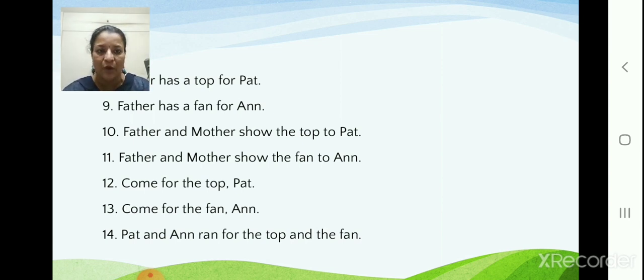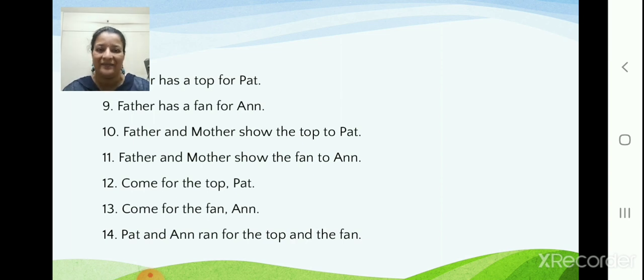Come for the top, Pat. So Father is calling Pat to come here. Come for the top, Pat. Father is calling Ann also. Come for the fan, Ann. Pat and Ann ran for the top and the fan. So when Father is calling them, Pat and Ann, they both run to take their gifts. So this is the lesson, children.